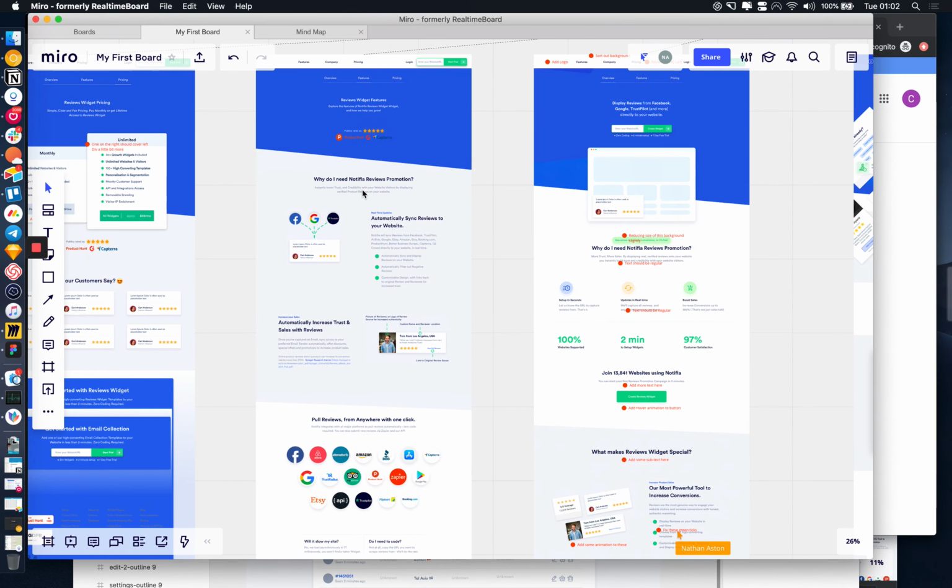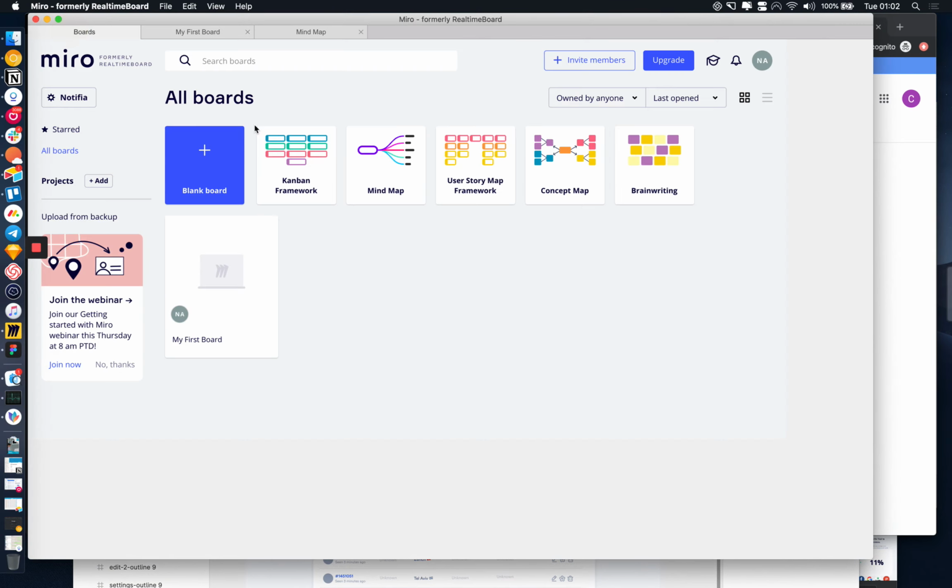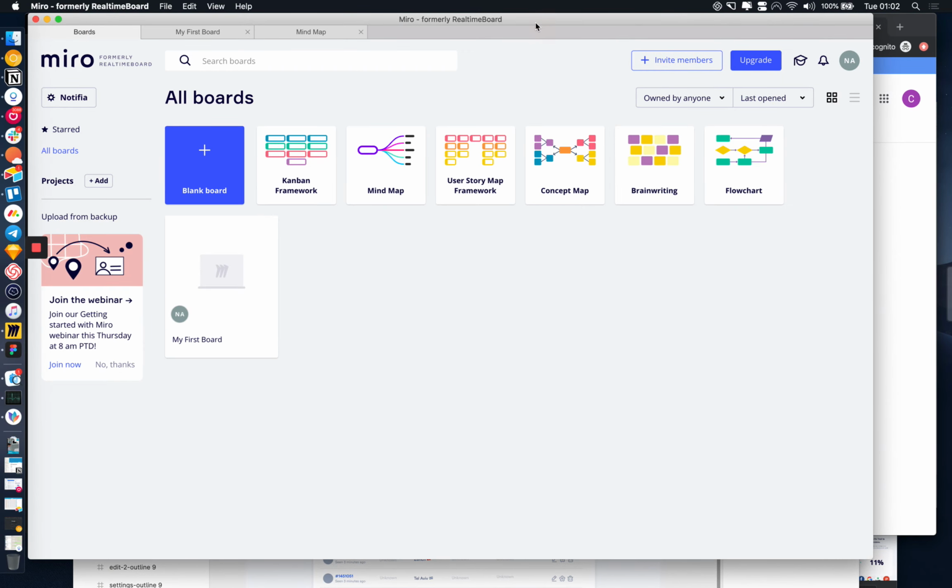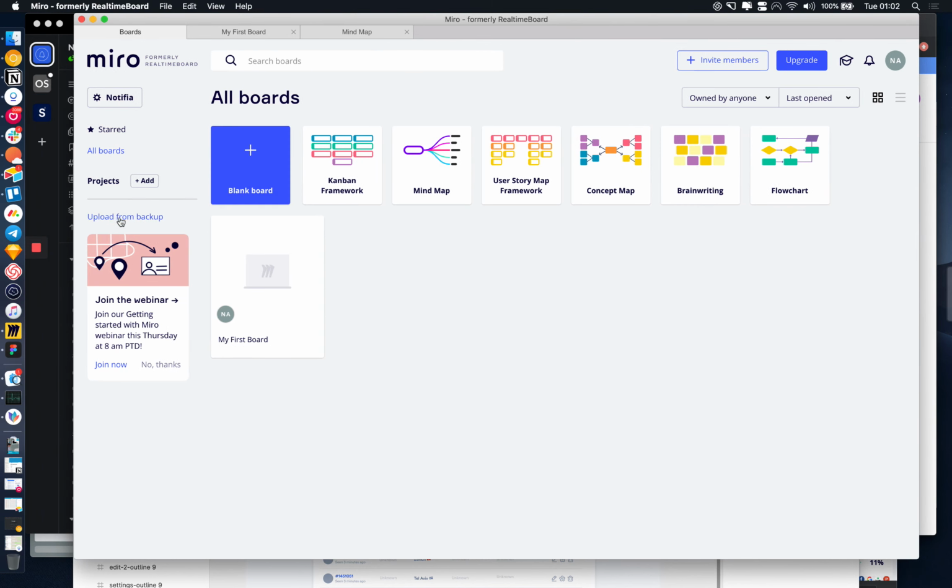I don't even know how to describe it. It's sort of like Sketch meets Google Docs plus a mind mapping tool. I'm not really sure. It's got a lot of functionality. So I'm just gonna show you a few quick things here. For example, here's the blank board.